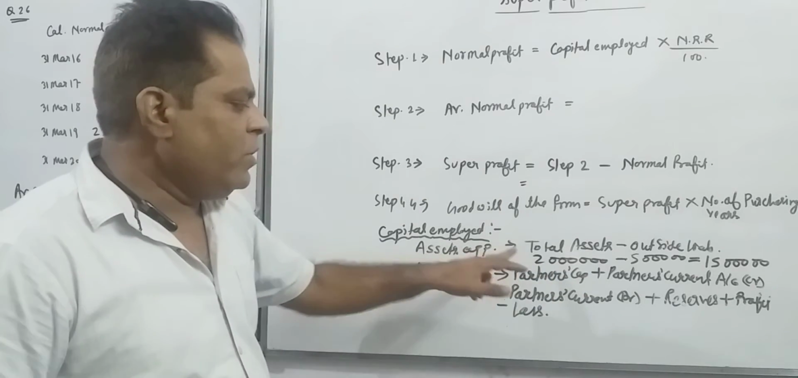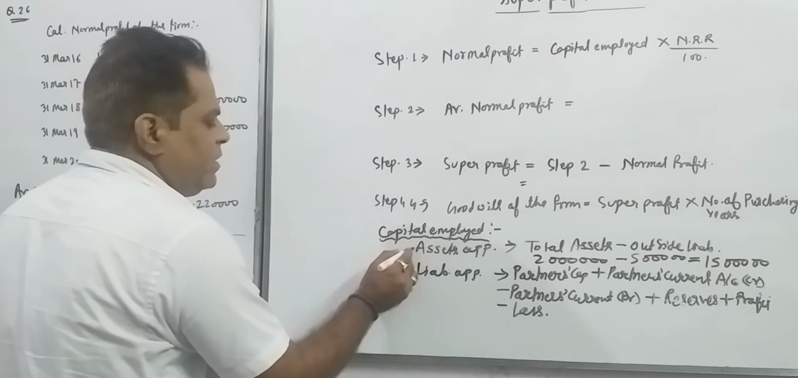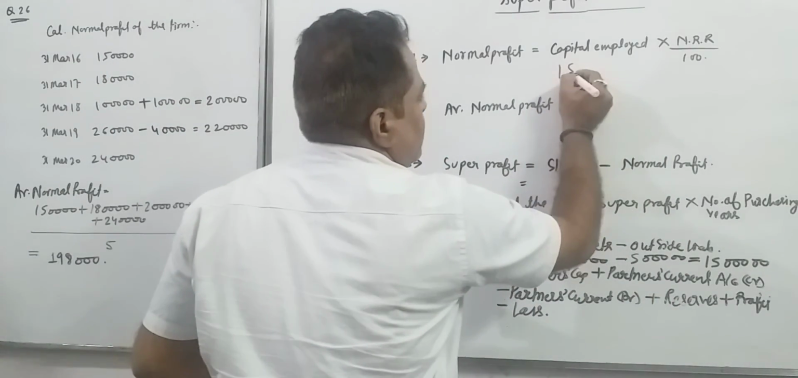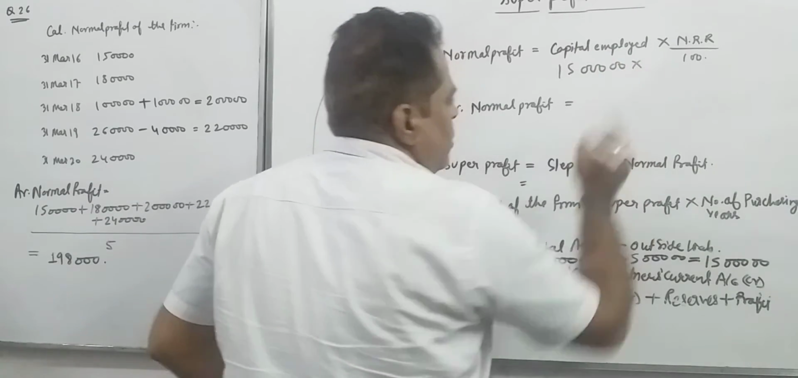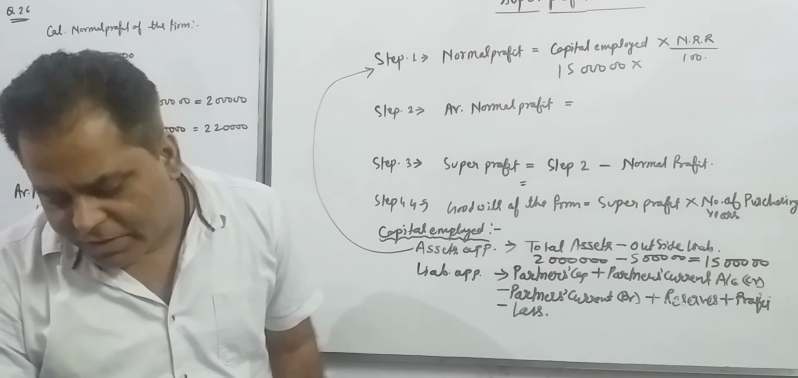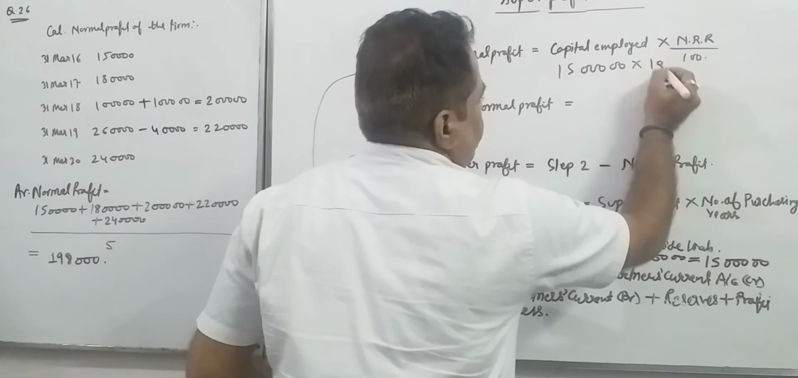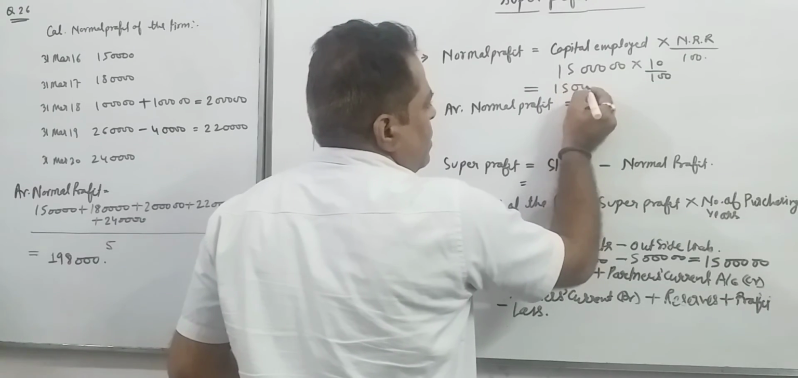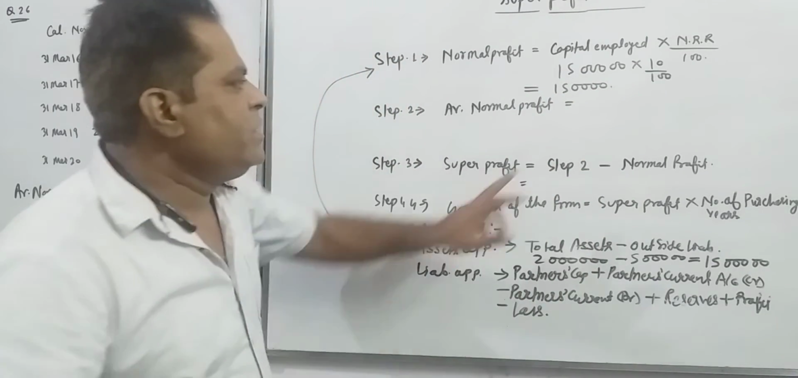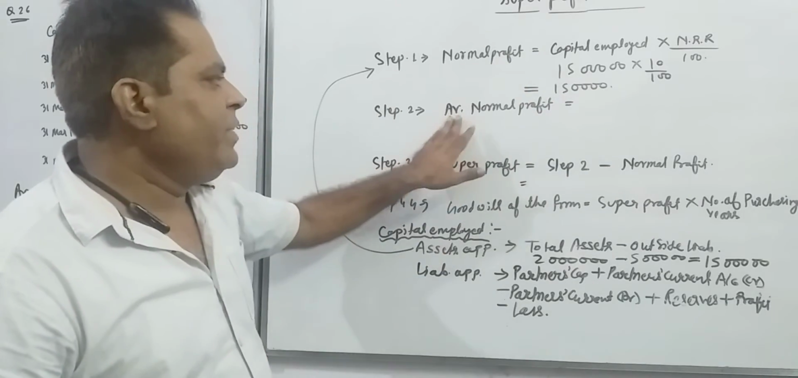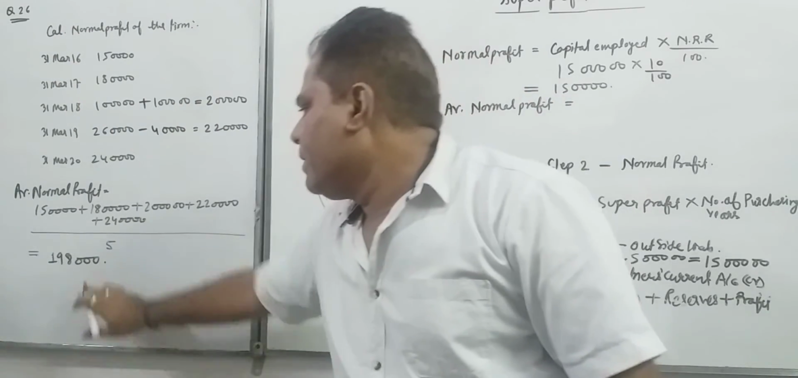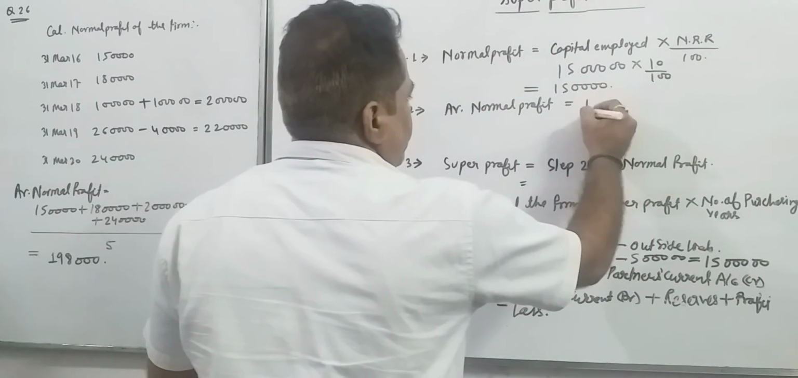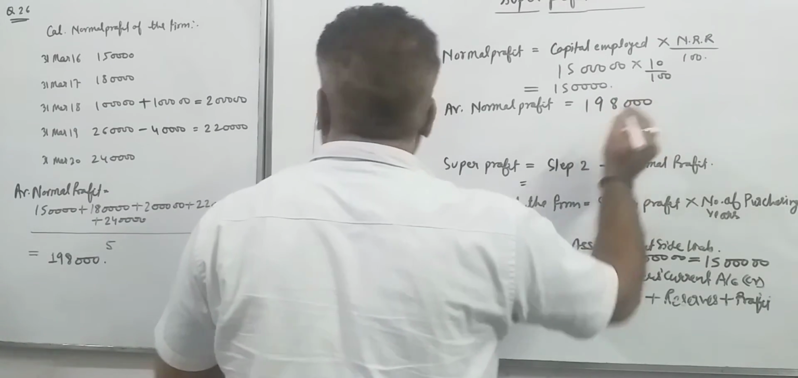We have determined this capital employed, and now we apply it here. 15 lakh capital employed, and as per the question the normal rate of return given is 10%. So the normal profit is 1,50,000. The average normal profit we have determined here is 1,98,000.